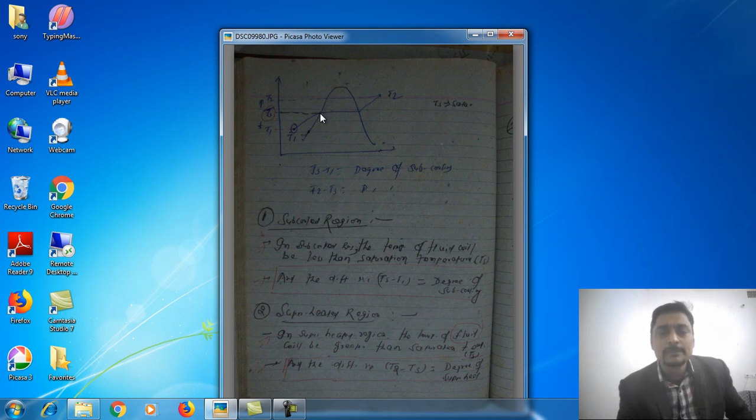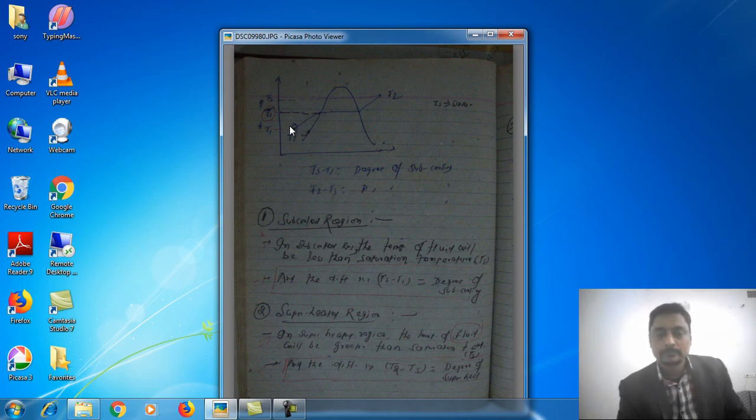At this point, the temperature is called the saturation temperature. This is the initial temperature of water, suppose it was 40 degrees centigrade in our previous discussion. As the temperature of water increases to 100 degrees centigrade, this temperature will be called the saturation temperature. The saturation temperature of water at 1 atmospheric pressure is 100 degrees centigrade.